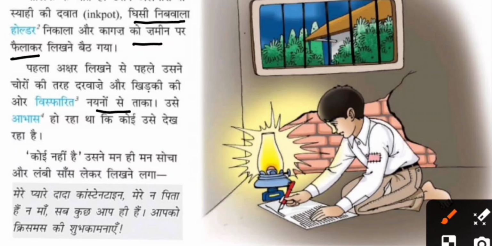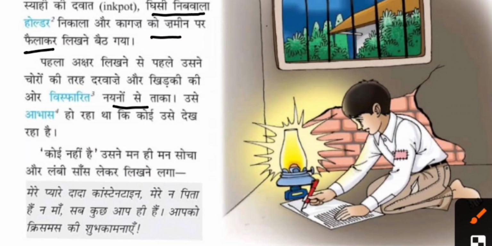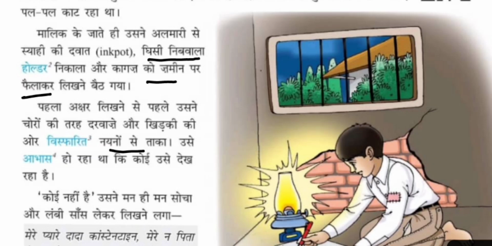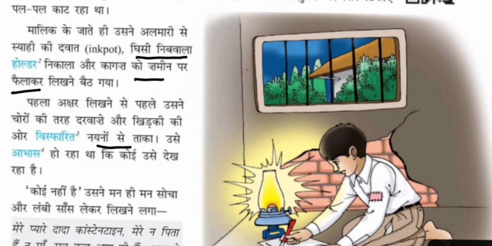So before writing the first letter on the paper, like a thief he was looking at the windows and the doors with scared, wide-open eyes. With wide eyes he started to look around to check whether someone else was there or not.